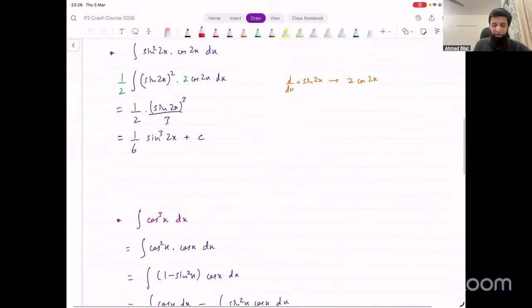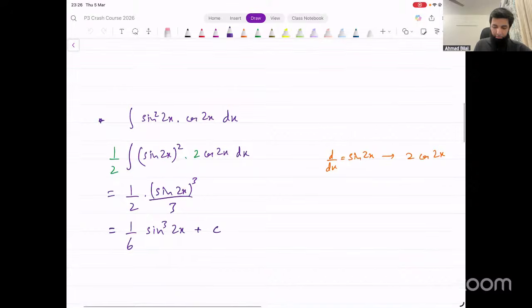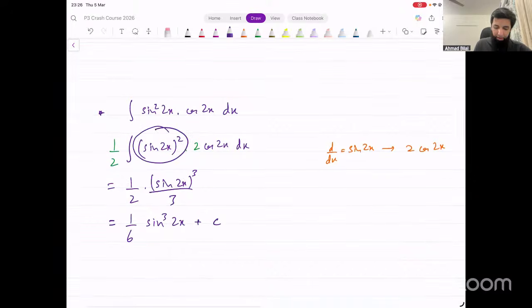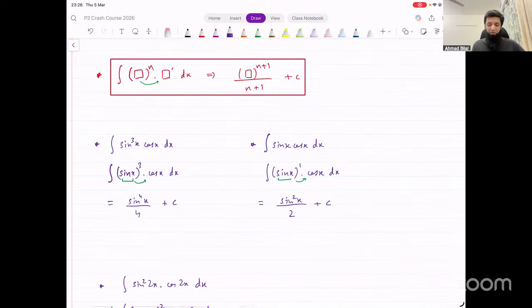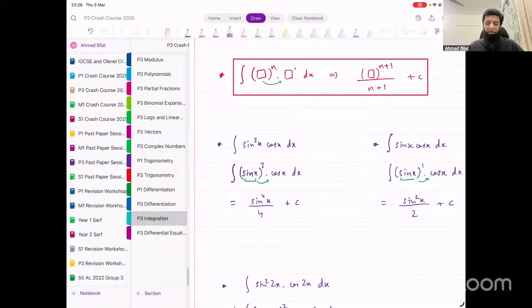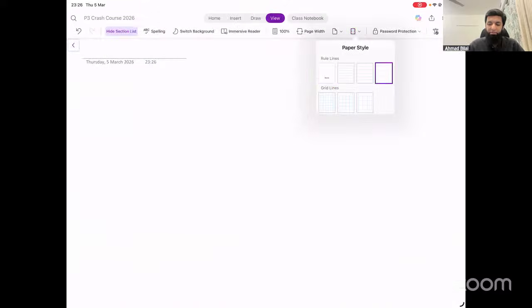If you have an expression like this, and the derivative of the base is multiplying outside, then the integration is given by just this thing, power increased by 1 and divide by the new power, right? This is also what we discussed in the last session. These were all the concepts that we have done in integration until now. That's pretty much all the concepts, in fact.